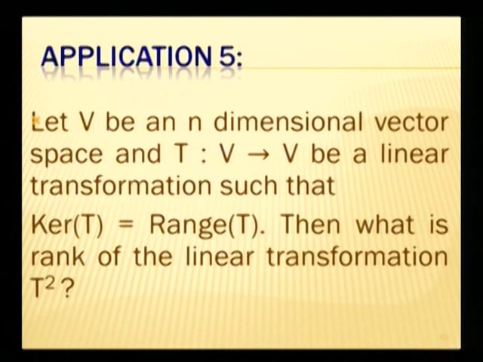And it is possible because we are taking an operator, or linear transformation, from V to V. The question is, in this case, what can be said about the rank of the linear transformation T square, where T square is nothing but the composition transformation T o T.